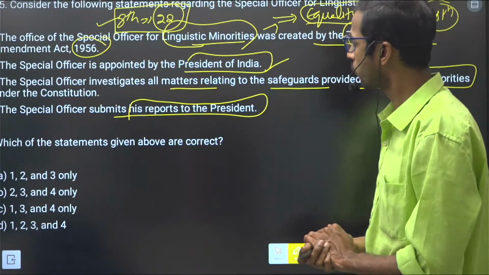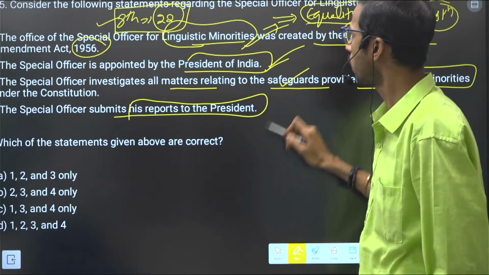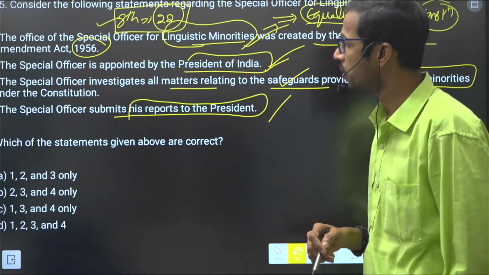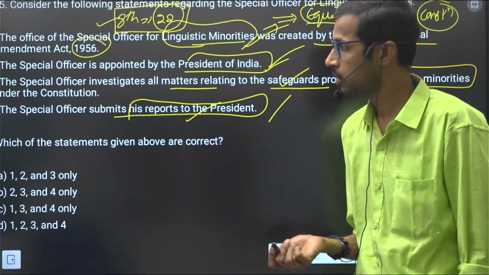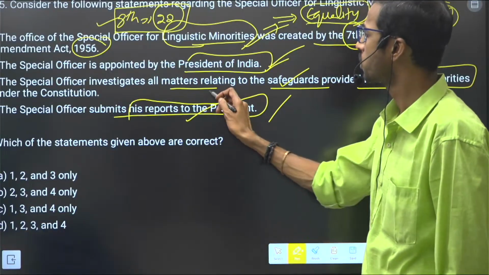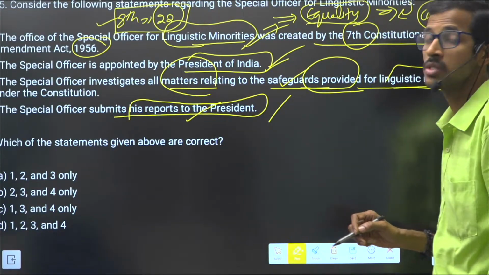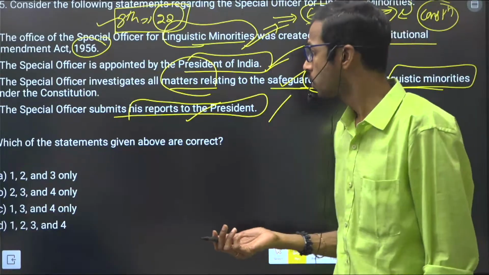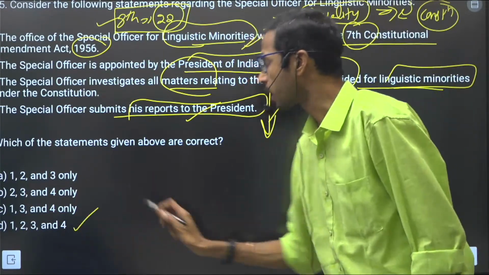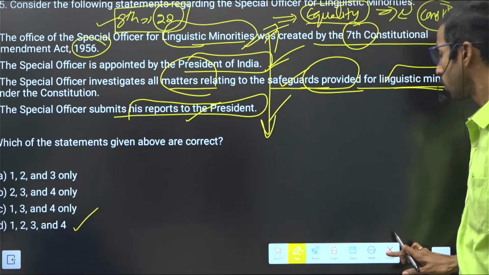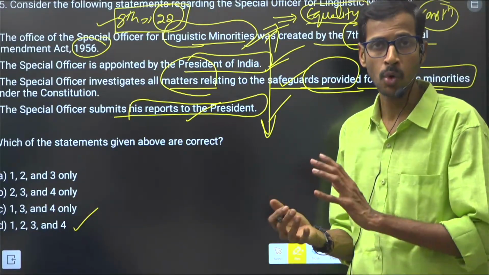So if you consider all these 4 statements, they are correct related to our Special Officer for Linguistic Minorities. They will submit their report to the President, right? The Special Officer investigates all matters related to the safeguards provided for linguistic minorities under the Constitution, right? So here these 4 statements are correct. These are the total 25 questions in the 4th mock test of equality, right?